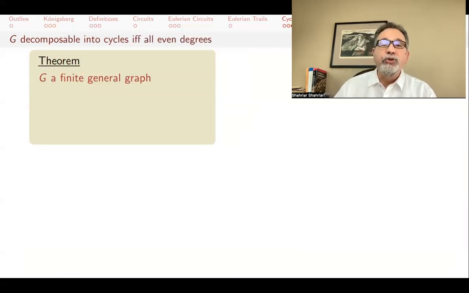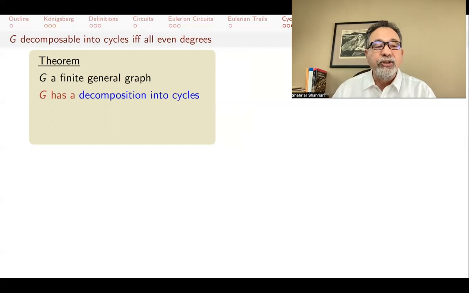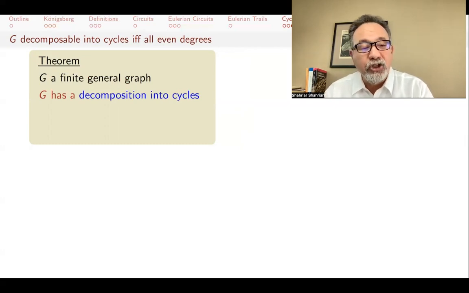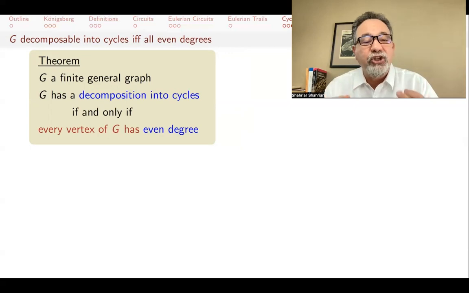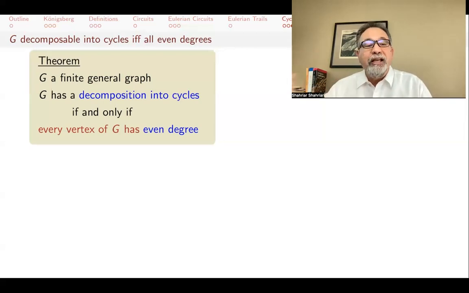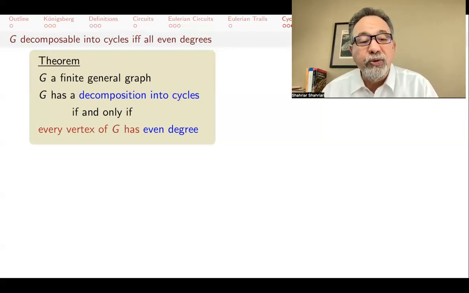When can you decompose a general graph into cycles? If G is a finite general graph, G has a decomposition into cycles if and only if every vertex of G has even degree. Again, this is if and only if, so it's a characterization. This is a very simple thing. A graph walks through the door. You want to know, can I decompose this into cycles? All you have to do is check to see if all the degrees are even.